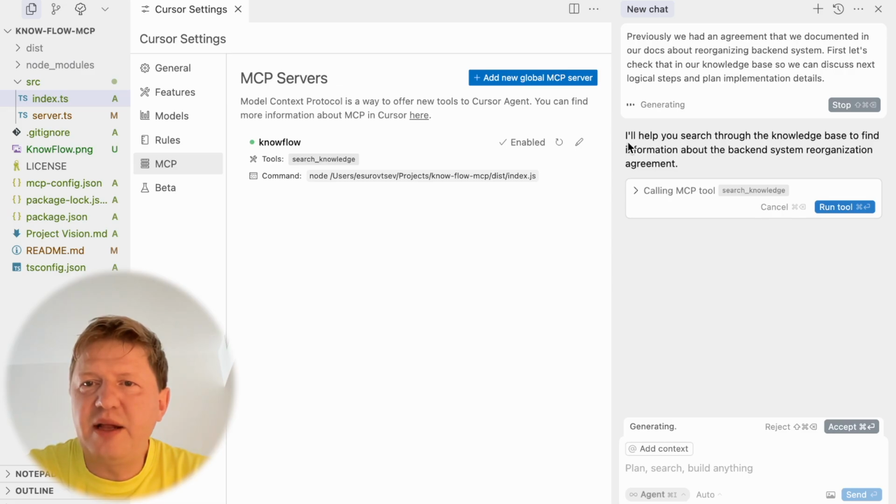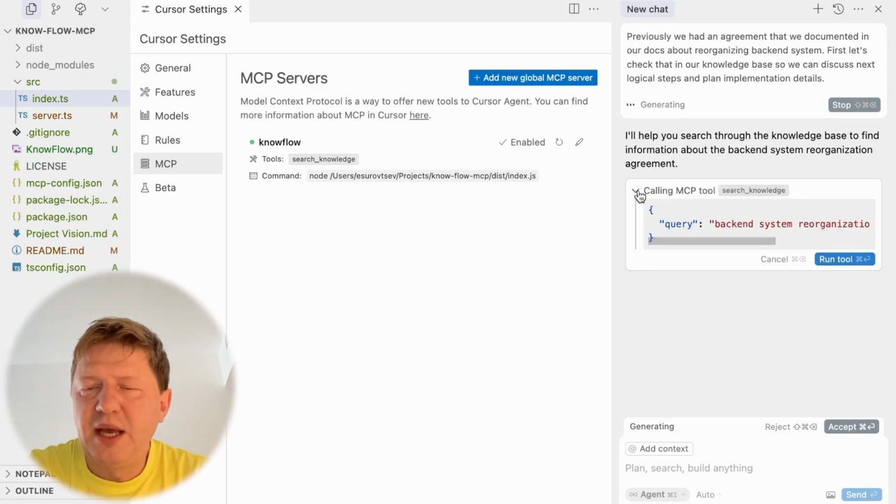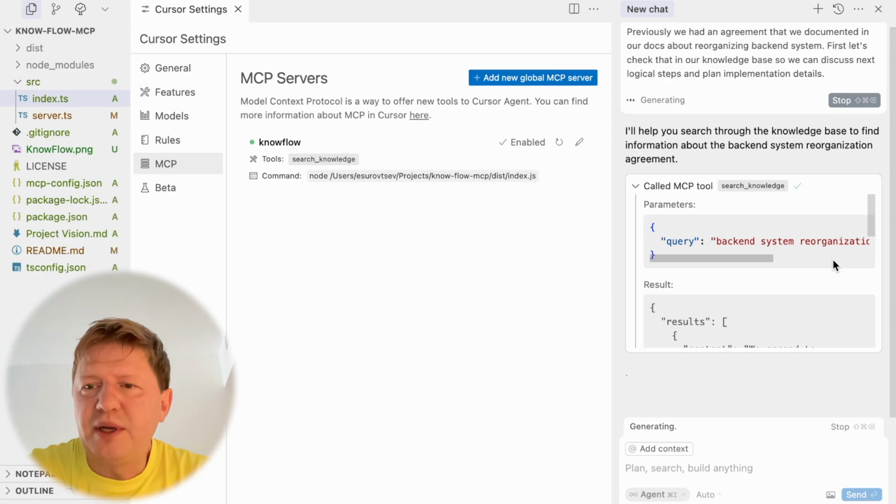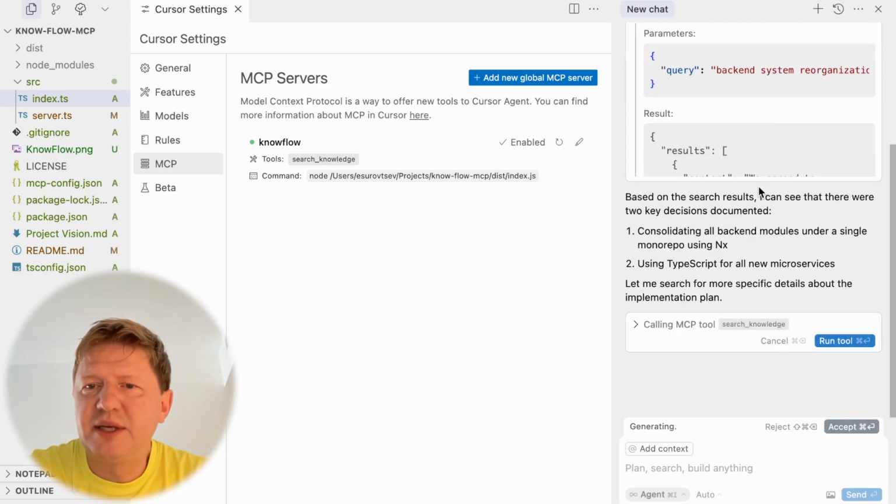And see, it says, okay, I'll help you research and search through the knowledge base to find information. And there is an intention to make a search knowledge tool call. And it defined the query, backend system, reorganization agreement, documentation. And there is no system specified, so it's not clear for the LLM which system that could be. It's a general query. We run the tool, we get back the results.